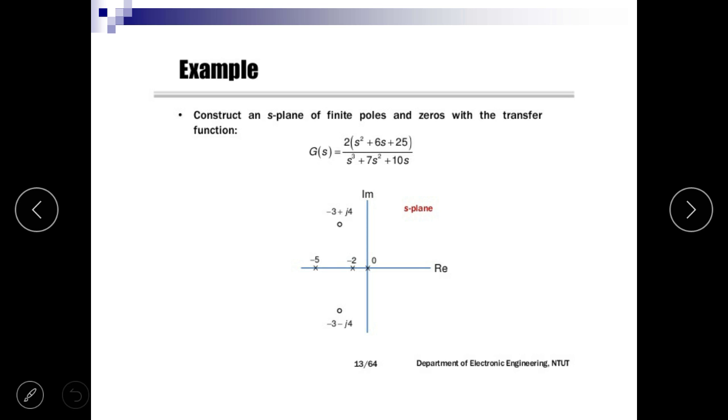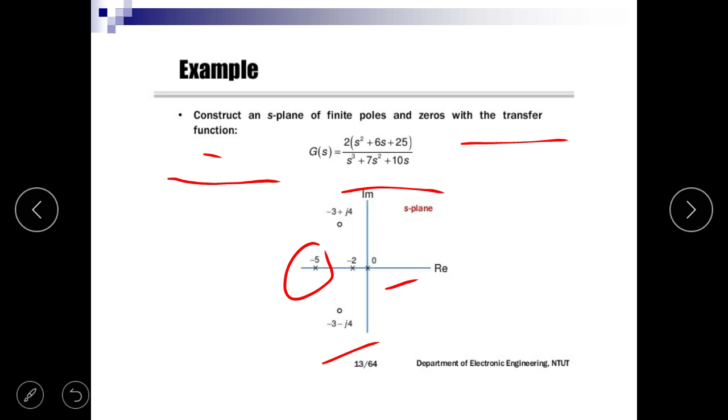Next example, construct an S-plane of finite poles and zeros with the transfer function G(s) equal to 2s square plus 6s plus 25 divided by s cube plus 7s square plus 10s. So poles are at s equal to 0, s equal to -3 plus j4, s equal to -3 minus j4, and zeros are at s equal to -5, s equal to -2.